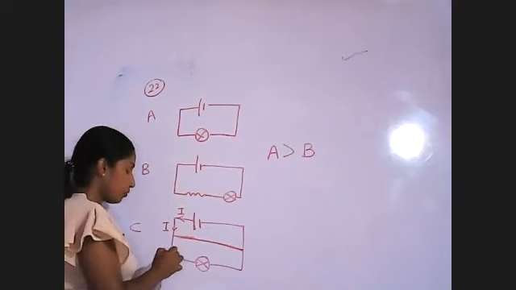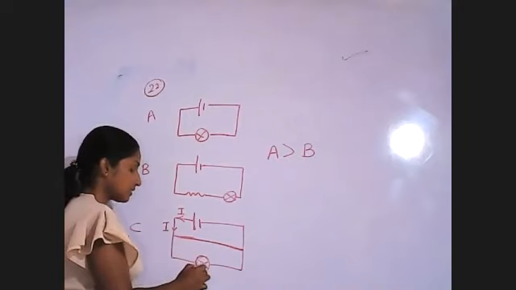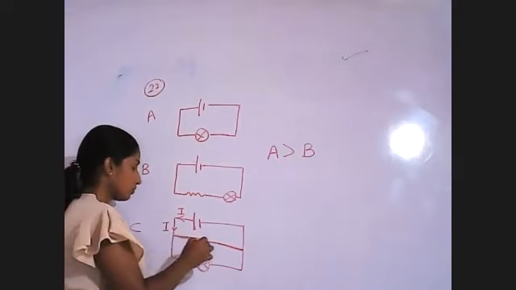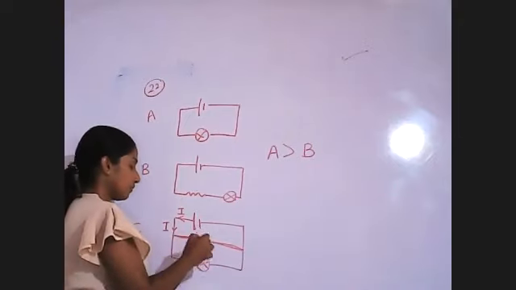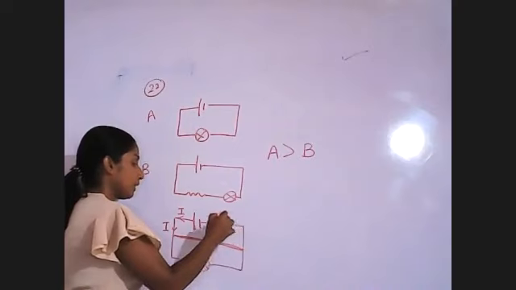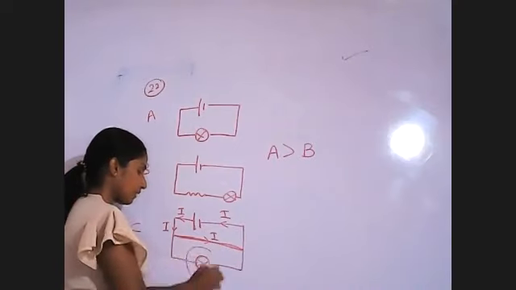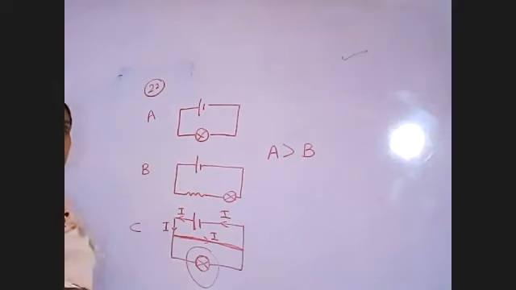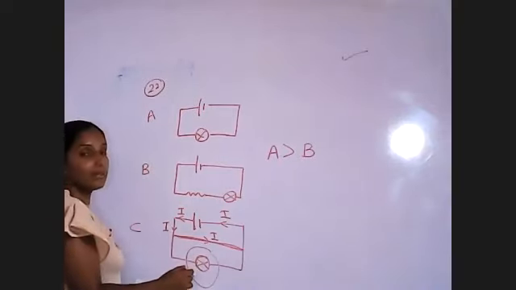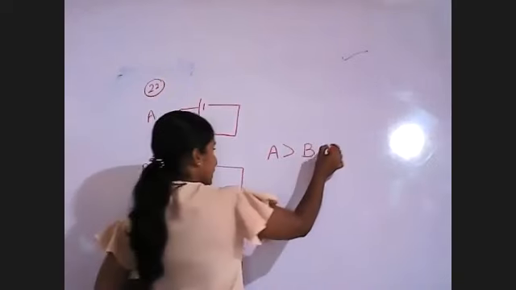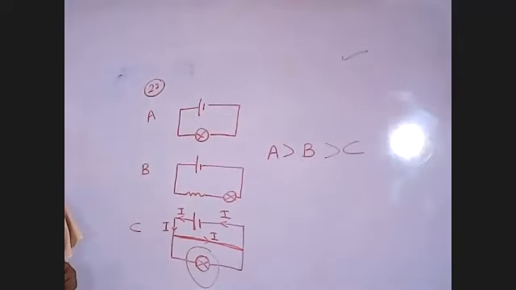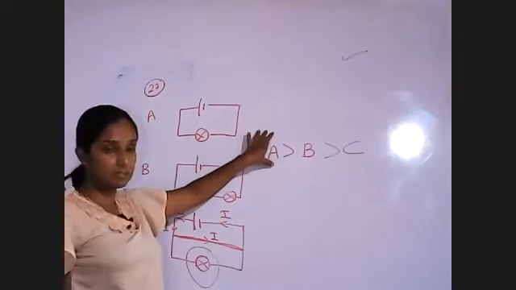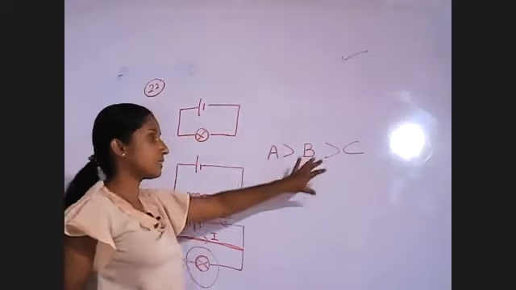Through the bulb there is a resistance, but through this wire there is no resistance. So the current flows through the wire and no current flows through the bulb. Then it has the lowest brightness. A has the highest brightness, then B, and then C.